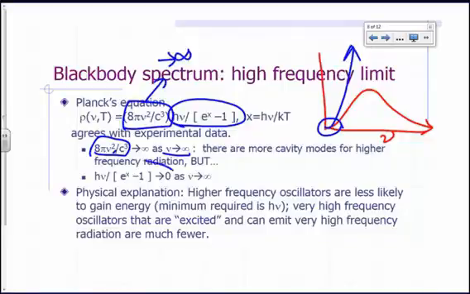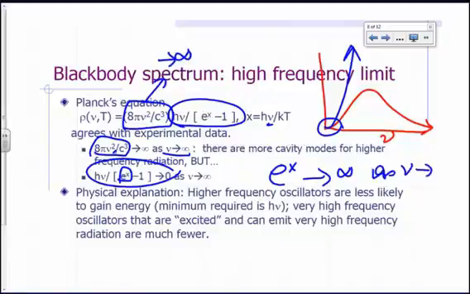You have an exponential term raised to x, but x is just h nu over kT. You have an exponential raised to an expression involving nu. So e to the x is going to approach a very large number as nu approaches infinity, so this entire expression is going to approach 0.